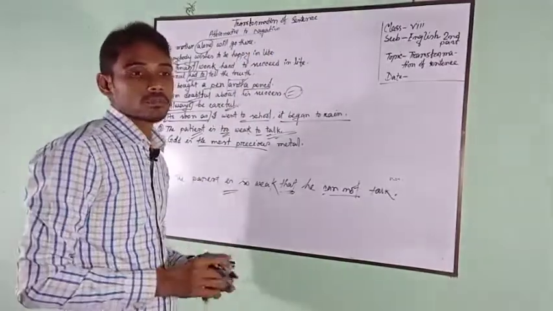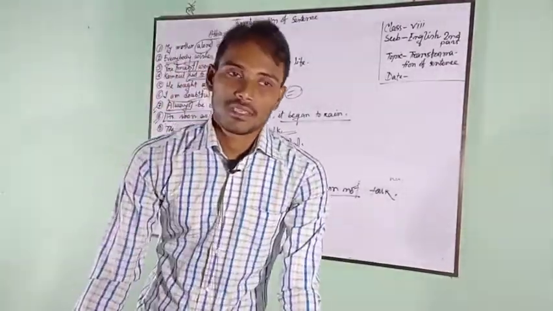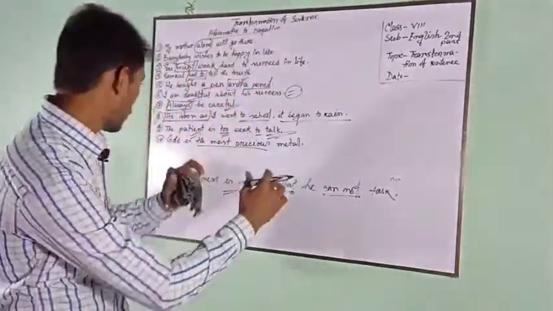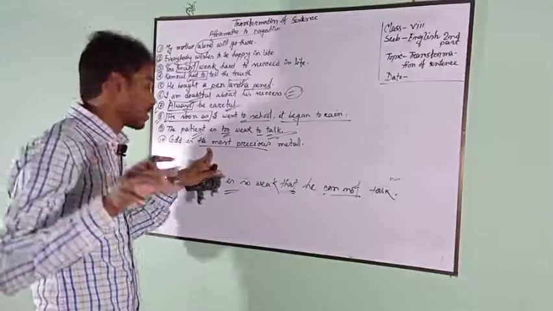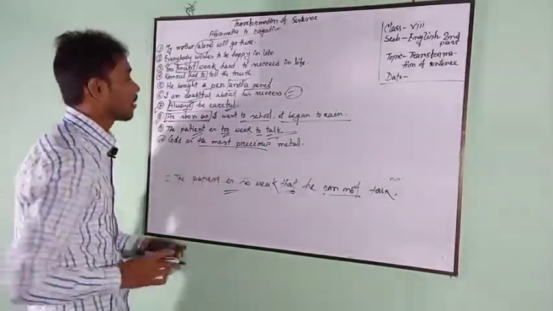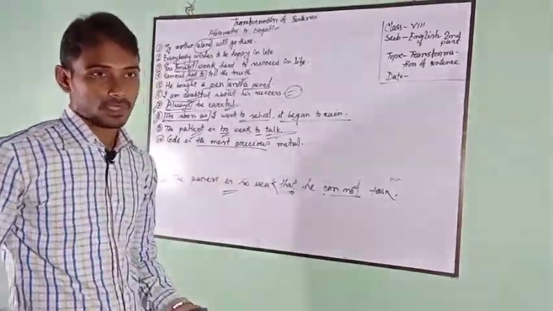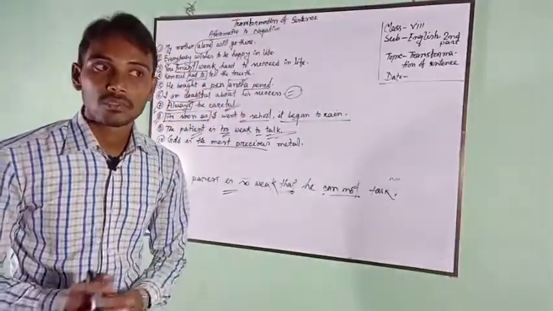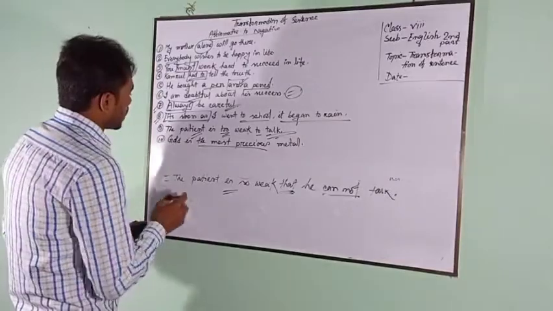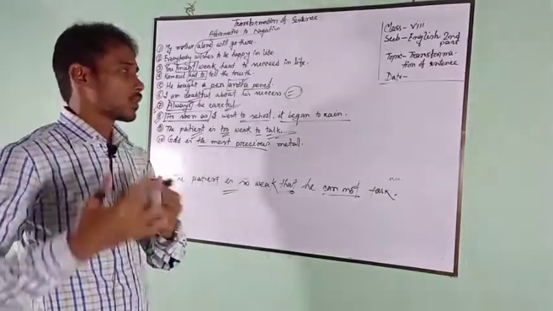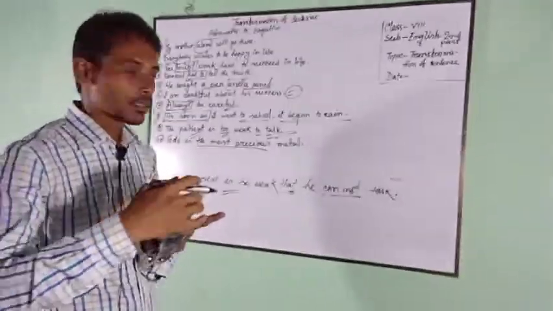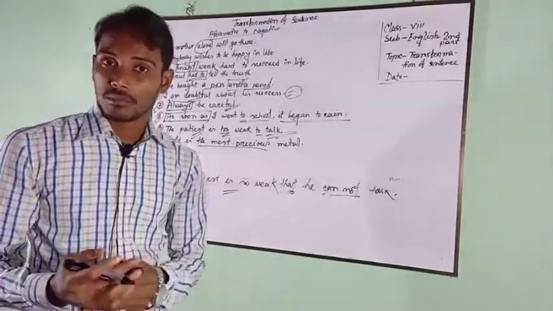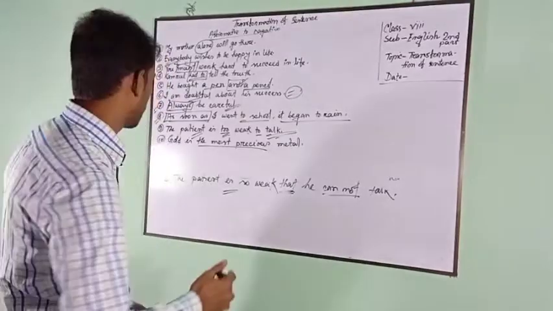You have to understand degree first. Degrees are of three kinds: positive, comparative, and superlative. Dear students, you may notice very carefully here the plus superlative form of adjective, that means it is an example of a superlative sentence. If the sentence is in the superlative form, we have to change this sentence into positive. That will be the best answer.